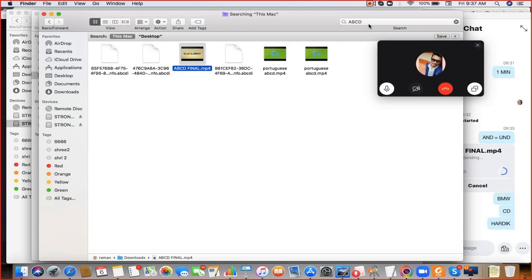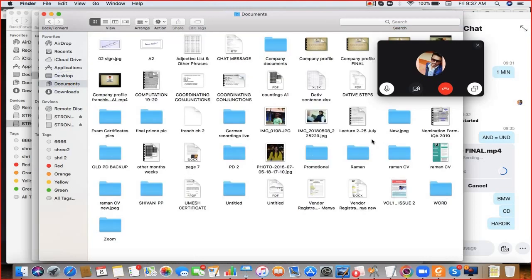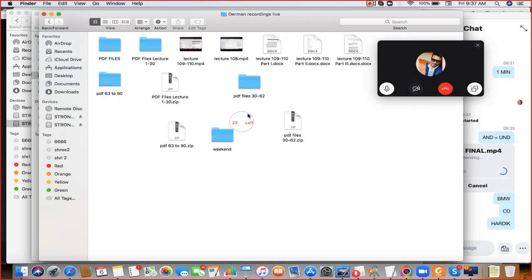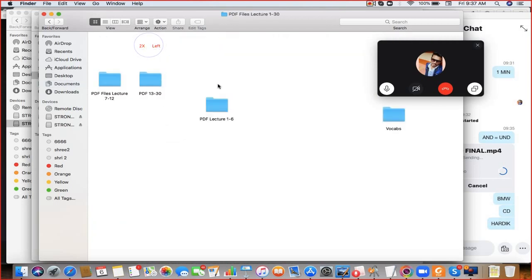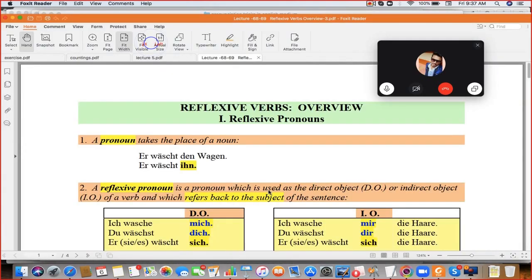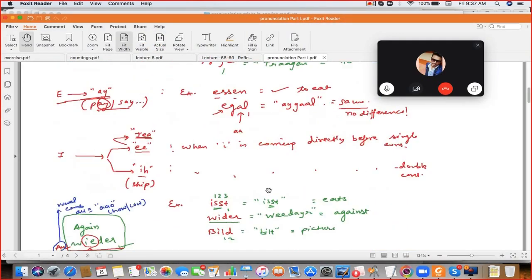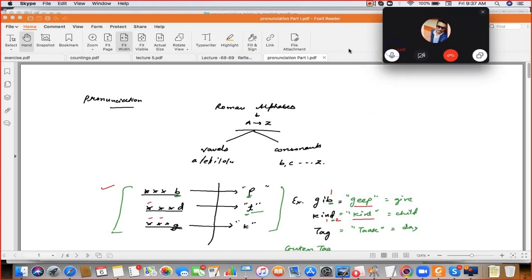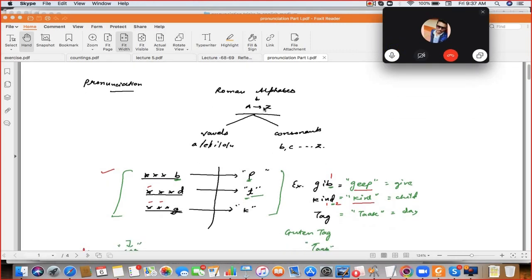Now we'll start with pronunciation. That was what we did so far, the names of letters. Now we have to see the actual topic, that is the sounds of these letters. I'm opening one file in front of you. See here. German, as you know, uses the same Roman set of alphabets from A till Z. Clear?